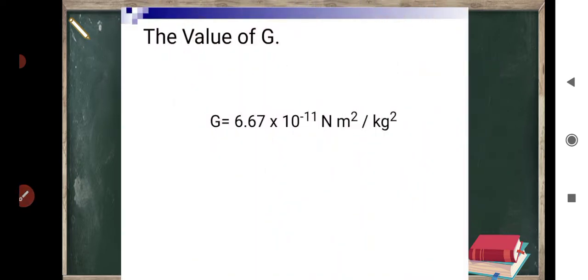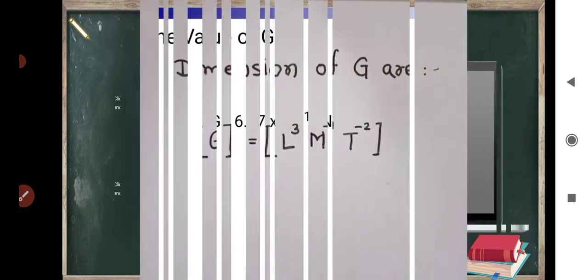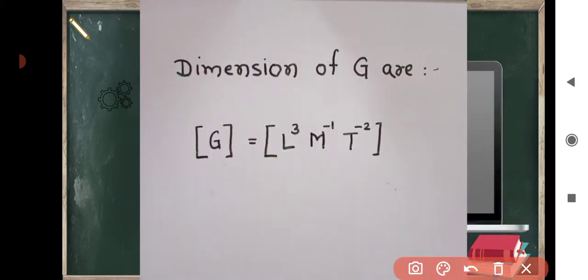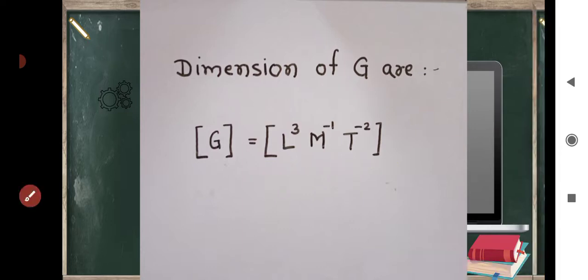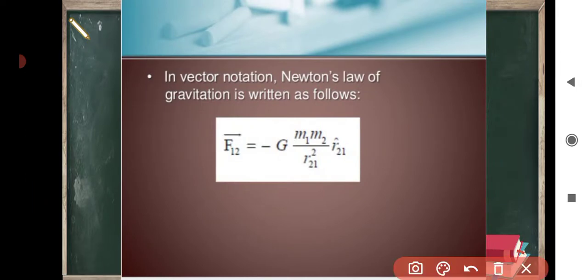The dimension of the universal gravitational constant G is 3 in length, minus 1 in mass, minus 2 in time. In vector notation, Newton's law of gravitation is written as follows: vector F12 is equal to minus G m1 m2 divided by r21 square into r21 cap.